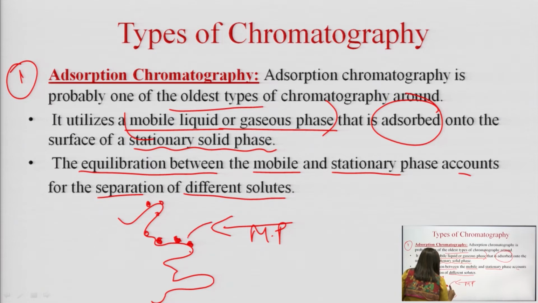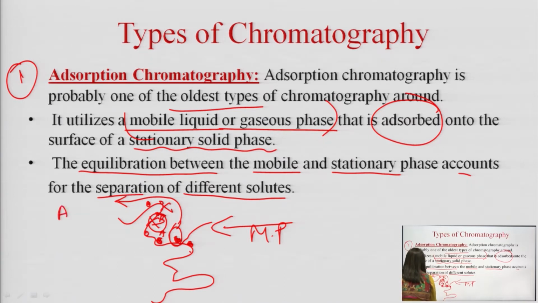This mobile phase will detach the adsorbed material. Supposing this is A and this is B, if A solubilizes, it will be taken at a faster speed than the B component, which will solubilize later.